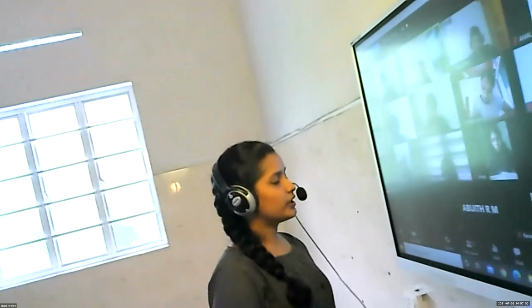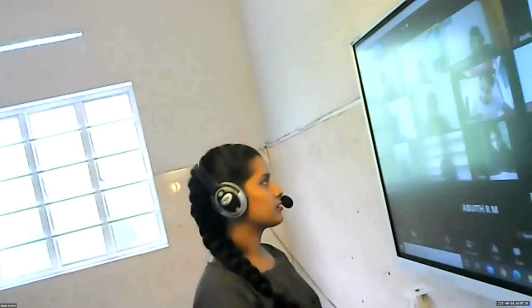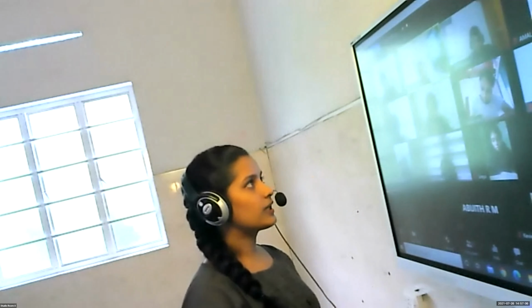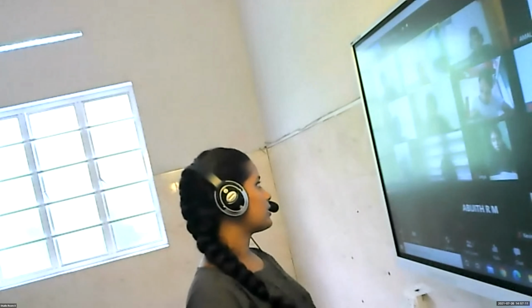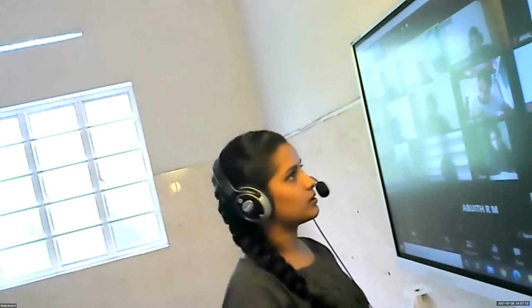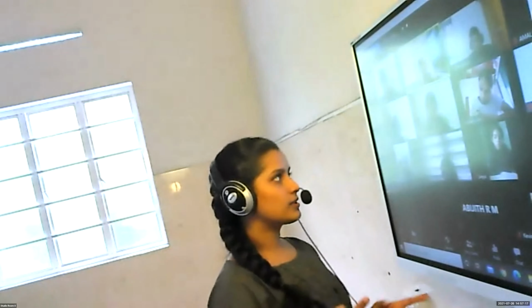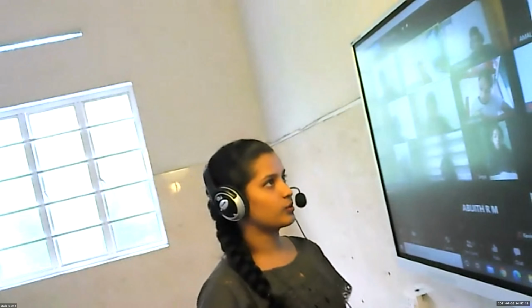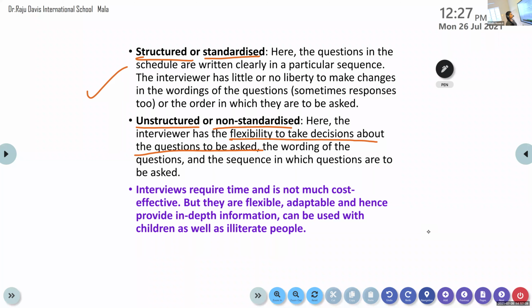If we cannot go straight to them and give questionnaires and ask them to fill them up, instead we can take interviews from them. That is a better method. That will be more effective than the questionnaire methods. So according to the clients, according to the participants, we can select which method is to be used for a survey. The first one that we learned is personal interviews. I think we have time. Shall we see the next one also? Yeah.